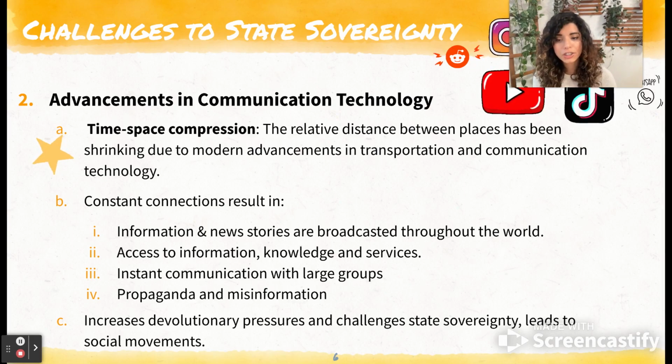Also, it can increase devolutionary pressures and challenges to state sovereignty and can lead to social movements. So it's a lot easier for these groups of people who want devolution, who want to have their own decisions, who want to challenge the sovereignty of their state. It allows them to mobilize and connect in a way that was not as easy before.